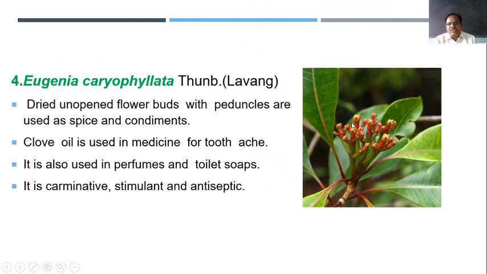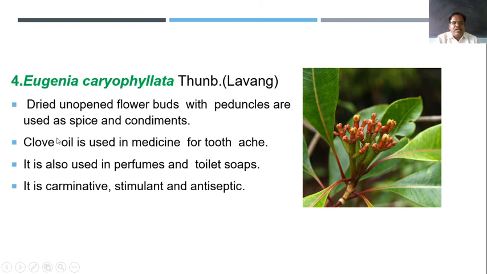Eugenia caryophyllata, which is known as lavang. The dried and unopened flowers are known as buds. They are used as a spice and condiment. The clove oil extracted from this bud is used in the preparation of medicine and for curing toothache, that is, tooth problems.